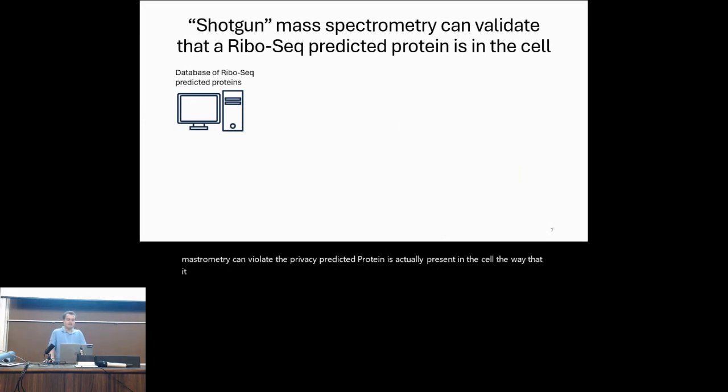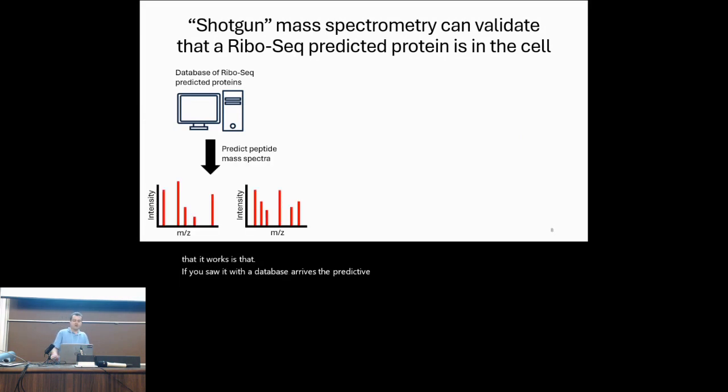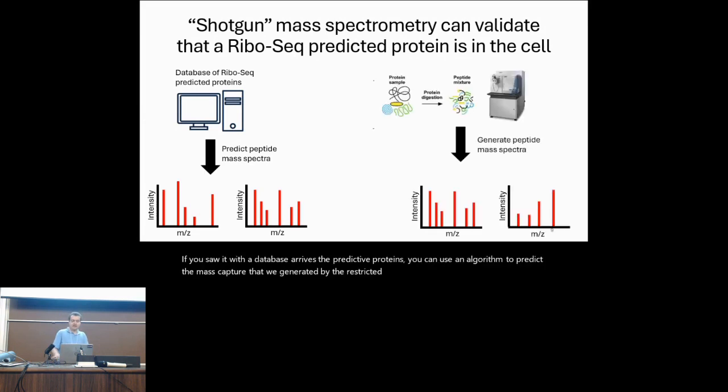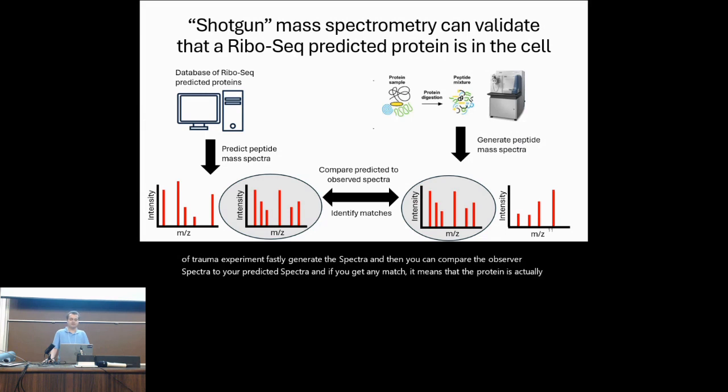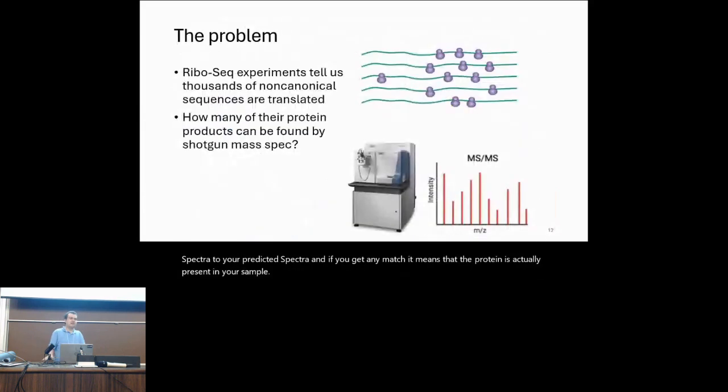The way that it works is that if you start with a database of RiboSeq predicted proteins, you can use an algorithm to predict the mass spectra that will be generated by those predicted proteins. Then you can conduct the mass spectrometry experiment to actually generate the spectra, and then you can compare the observed spectra to your predicted spectra, and if you get any match, it means that the protein is actually present in your sample. So this sets up the main problem I'd like to discuss with you today.